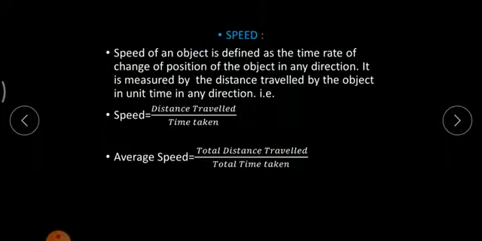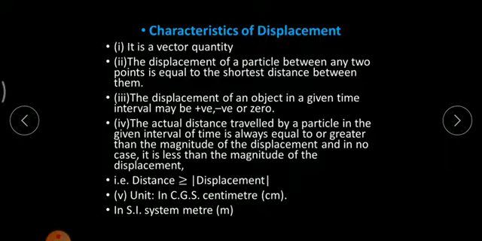Now some characteristics of displacement. It is a vector quantity. Since I told displacement is direction dependent, vector quantities are those quantities which depend on magnitude as well as direction. So in displacement both magnitude, that is a number, and direction play a vital role. Hence we will call displacement a vector quantity.